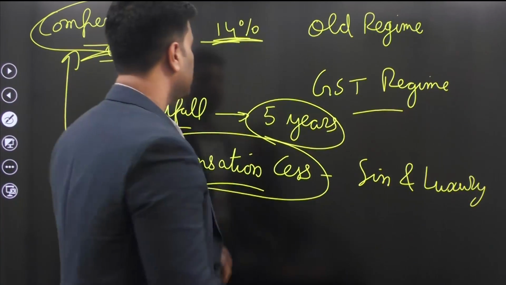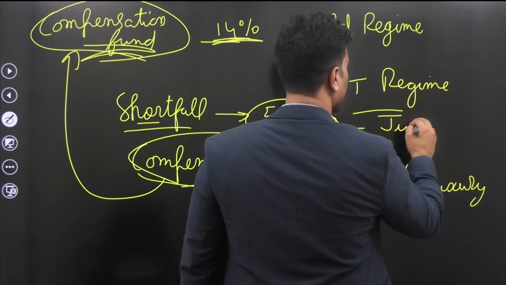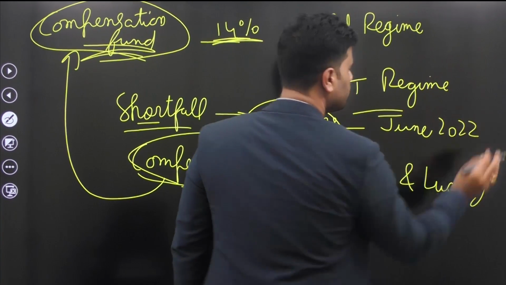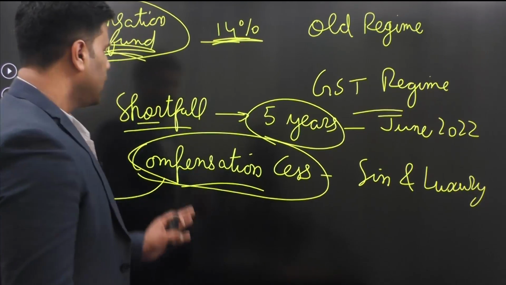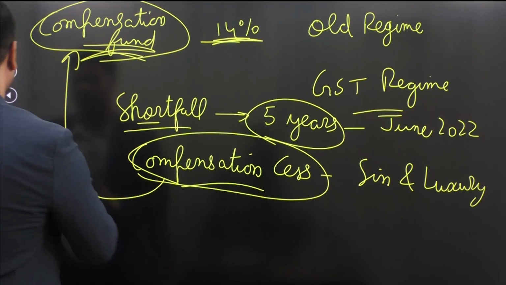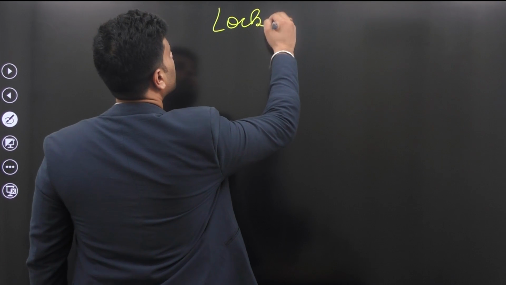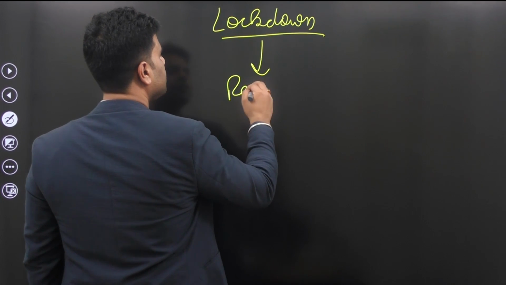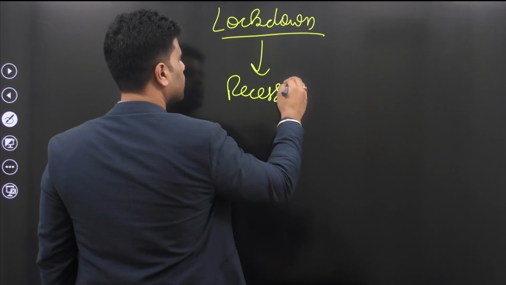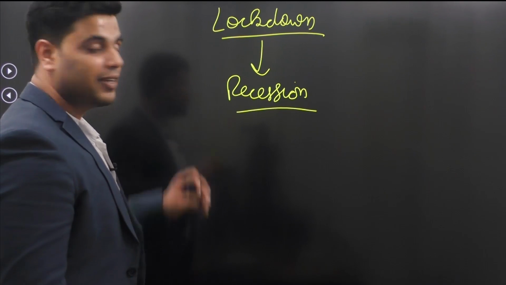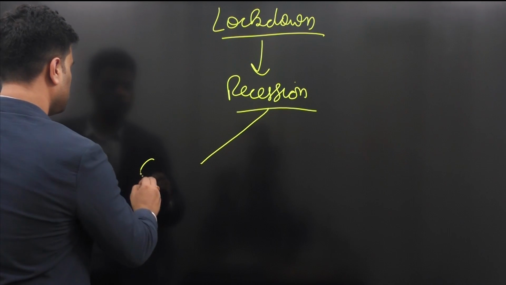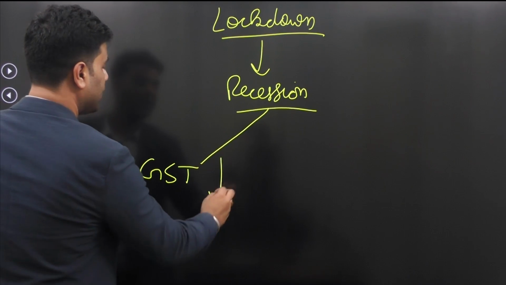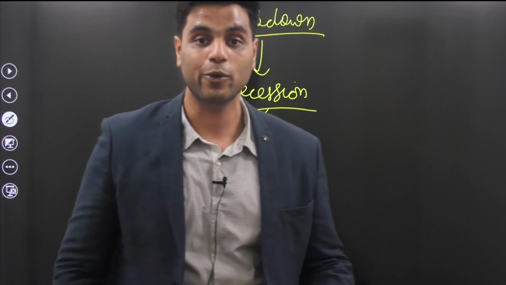Now, these 5 years were about to expire in June 2022. All right. Now, what happened? Well, Corona happened. Yes, Corona happened. What happened in Corona? Lockdown, recession. And what happened in recession? Well, GST revenues declined considerably because there was no trade, because there was lockdown.